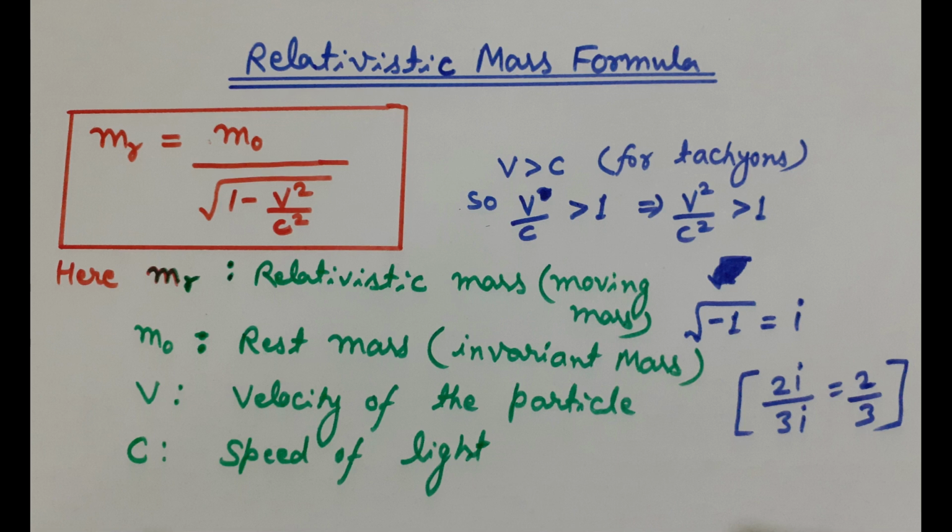As you can see on the screen, the square root of minus 1 is called iota. It is denoted by i. From the formula, if we assume that the rest mass of tachyons is imaginary, then we will have imaginary numbers in the numerator and also in the denominator of this formula. So this imaginary part will cancel out and we will have a real relativistic mass.